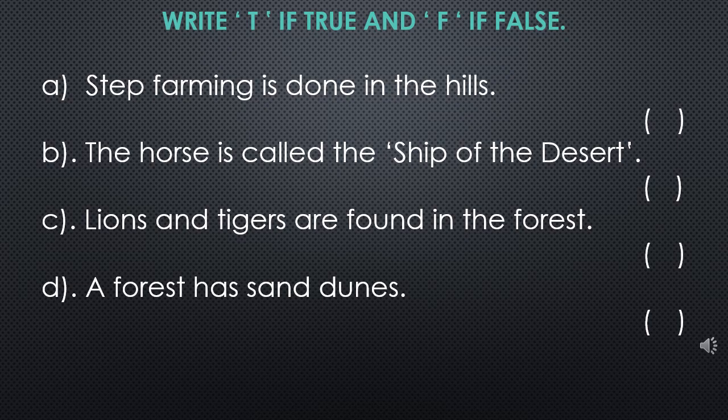Okay, write T if true and F if false. Step farming is done in the hills. True. The horse is called the sheep of the desert. False. Lions and tigers are found in the forest. True. A forest has sand dunes. False.